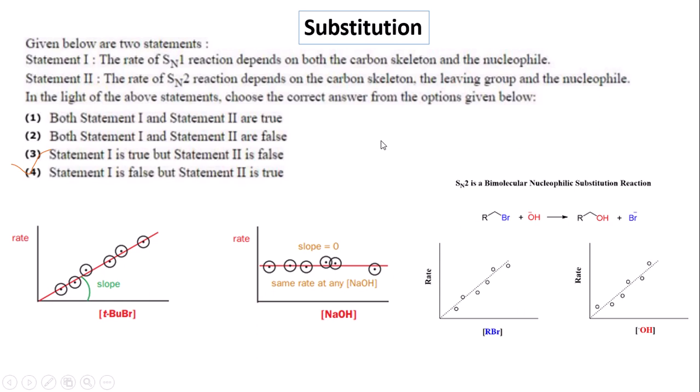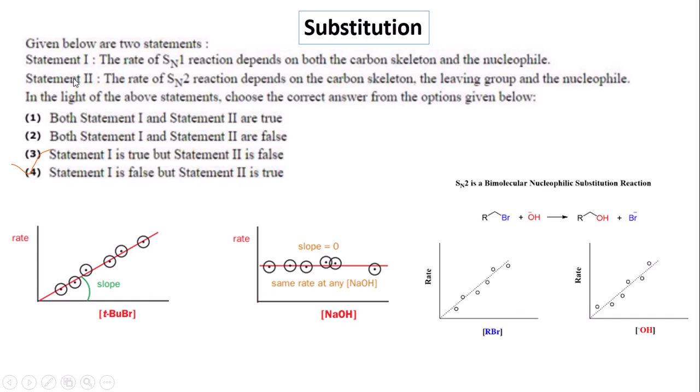Now the second problem is the substitution problem. Here statement 1: the rate of SN1 reaction depends on both the carbon skeleton and the nucleophile. We know that if we see the kinetics of the SN1 reaction, it shows that the rate of the reaction only depends on the substrate but not the concentration of the nucleophile. So statement 1 is not correct. That is, it says the SN1 reaction depends on both carbon skeleton and the nucleophile. The SN1 reaction does not depend on the concentration of the nucleophile.